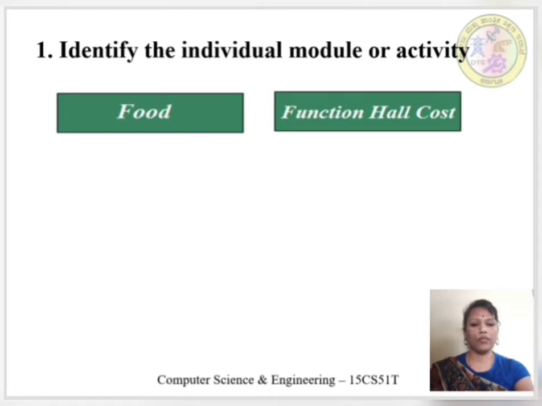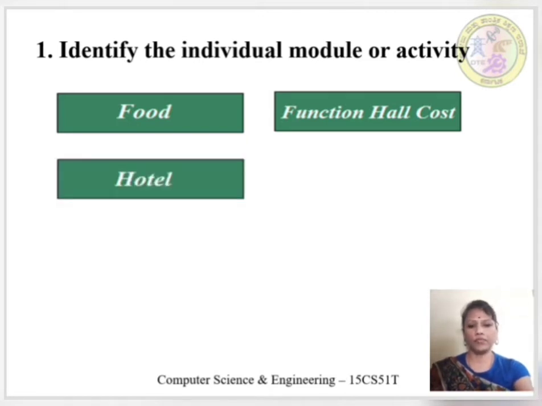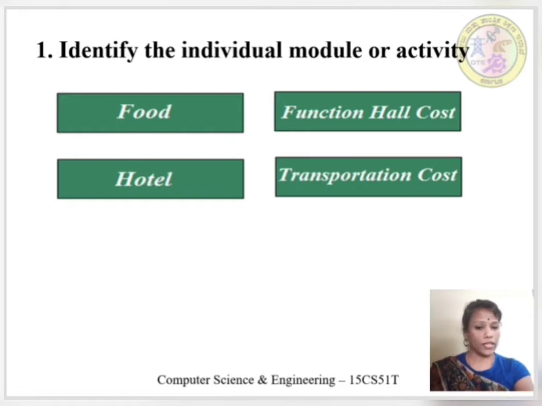Secondly, let's have function hall cost as another module. As 40% of the guests need to stay in a hotel, hotel cost must be estimated. As 20% of guests need a vehicle for transportation, let's have transportation cost as another module.